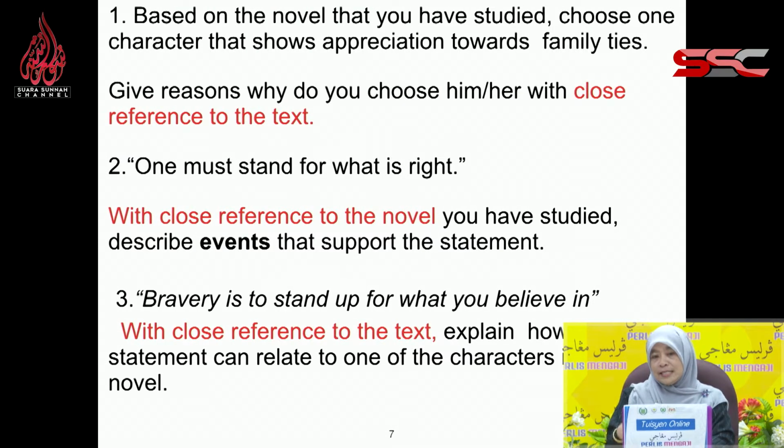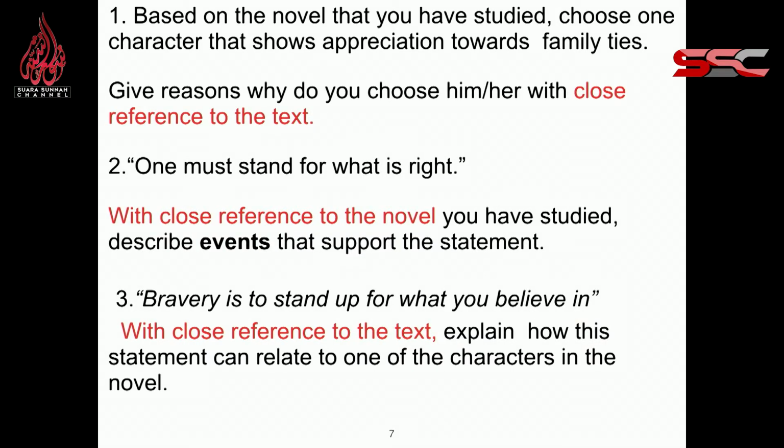All right. These are some of the questions that we usually see for Dear Mr. Kilmer, and also for other novels, okay? Based on the novel that you have studied, choose one character that shows appreciation towards family ties. Give reasons why you choose him or her with close reference to the text. Notice that, close reference to the text.